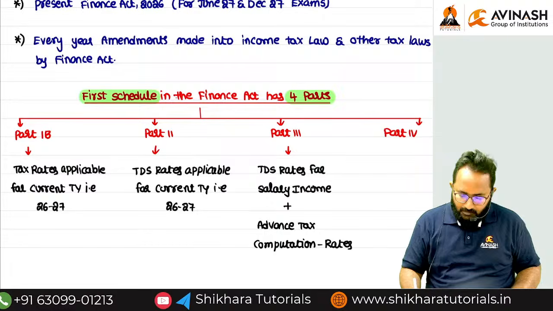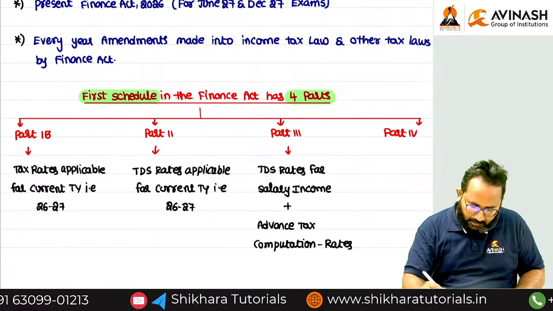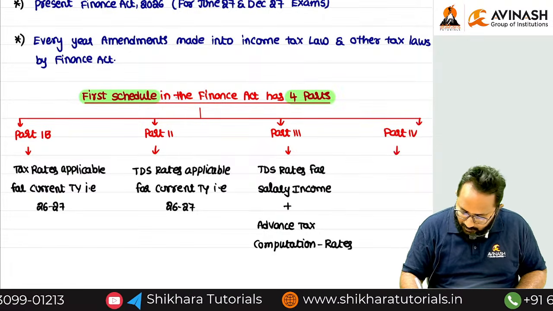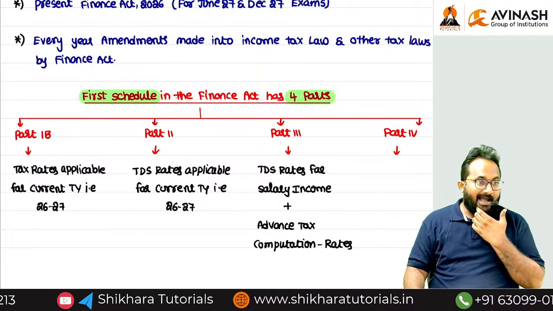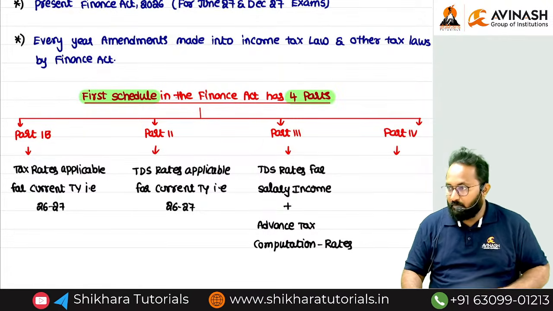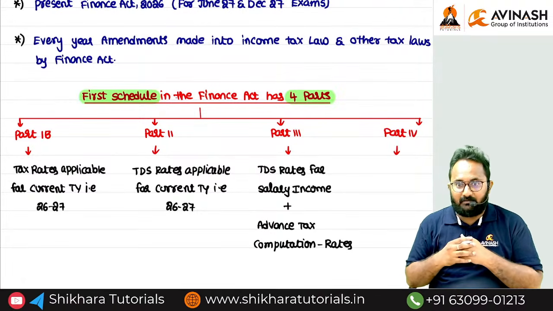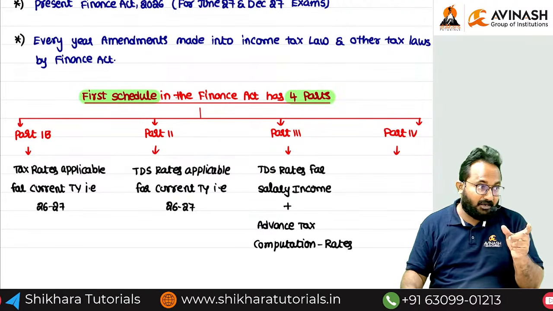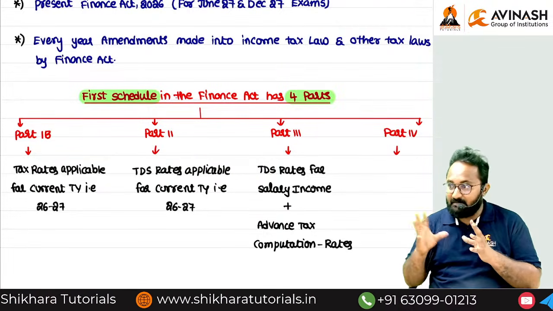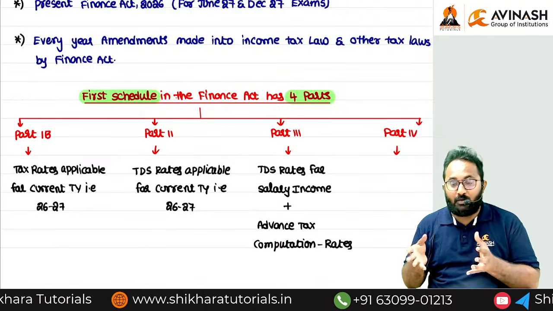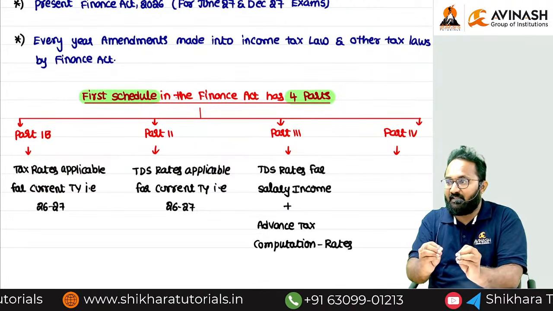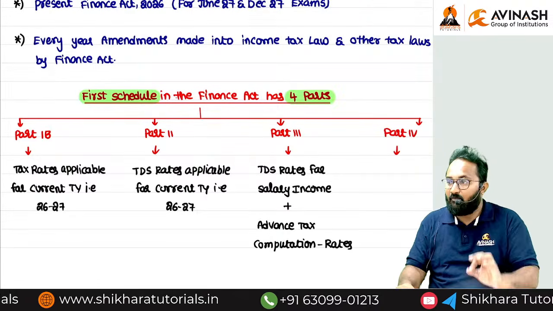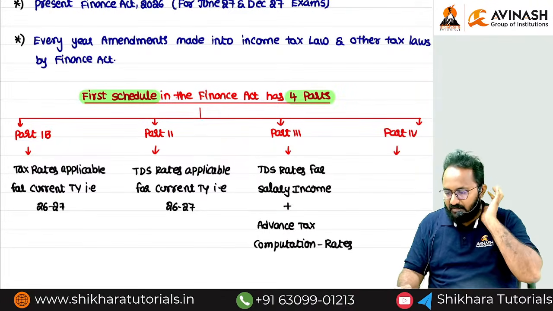So next, a very important thing; many of us definitely will not know this part 4. Agricultural income. How to calculate the agricultural income? I think at the intermediate level you know tea, coffee, rubber, percentages, how to calculate the net agricultural income. These are all the rules given in part 4 of the first schedule in the Finance Act.